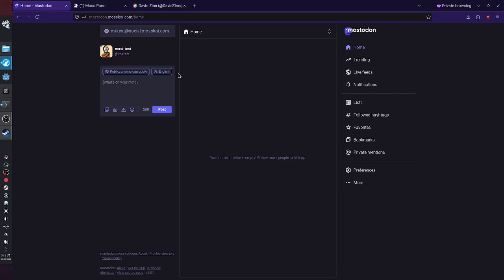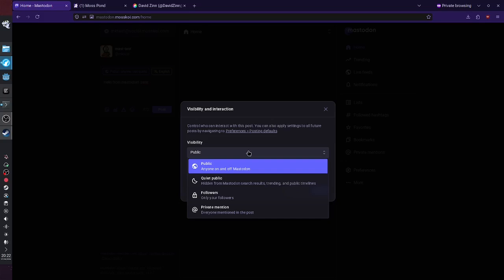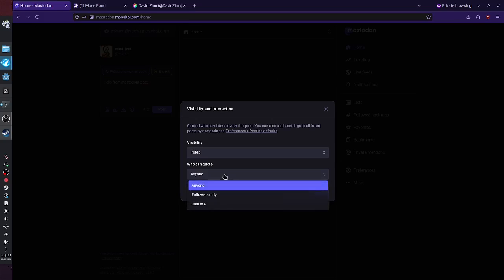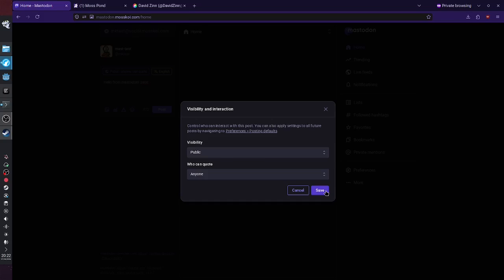I'm going to do a post here. So hello from Mastodon is going to be my post. We have upload pictures. We can do polls if I want to. I can do a content warning, and I can add emojis, right? We can do public quiet, which is basically the same as public. It's as if you were to post a video on YouTube and leave it unlisted, so anyone with the link can still access it, but it's not going to show to anybody. Followers only in private mentions, very self-explanatory. Who can quote you is basically who can reply to your posts.